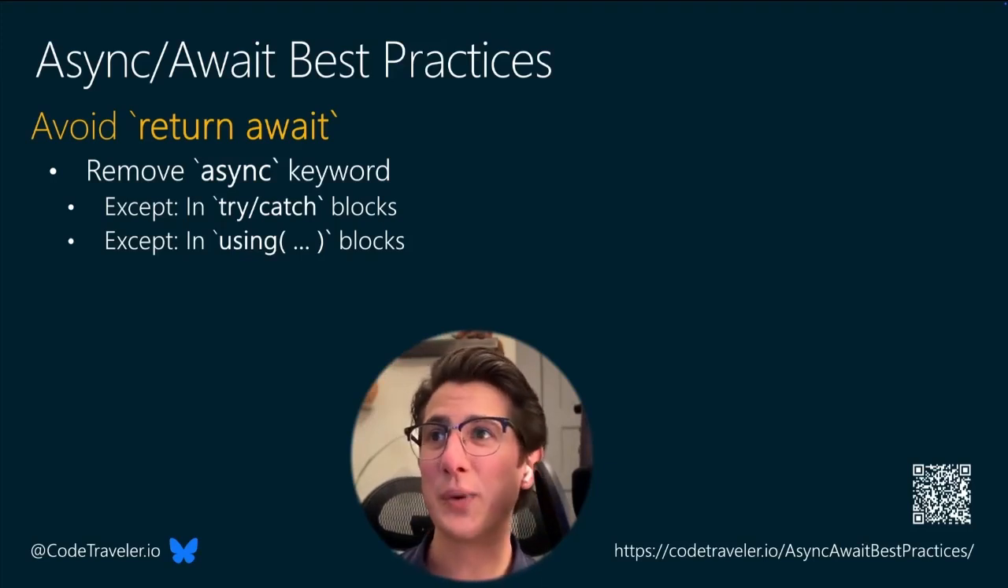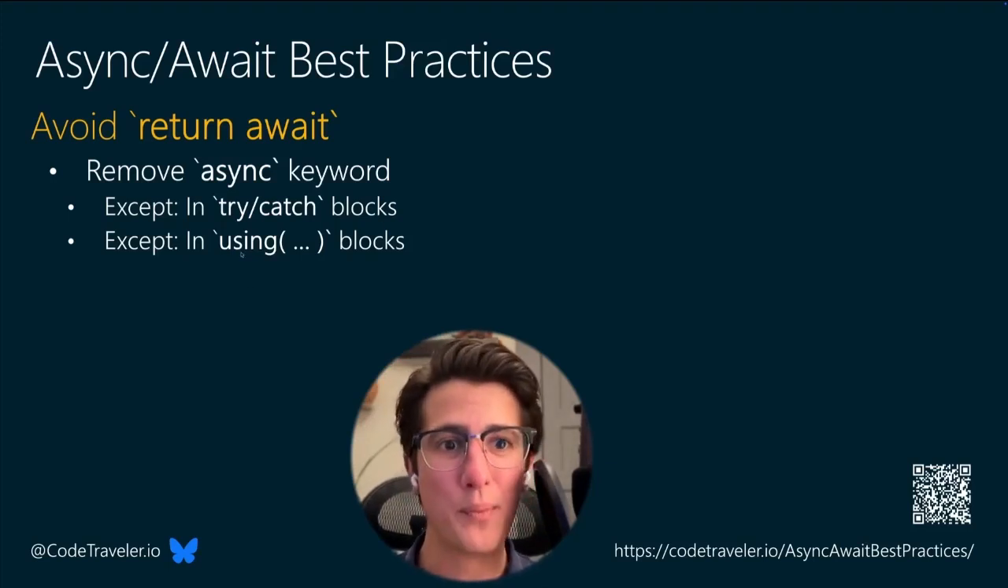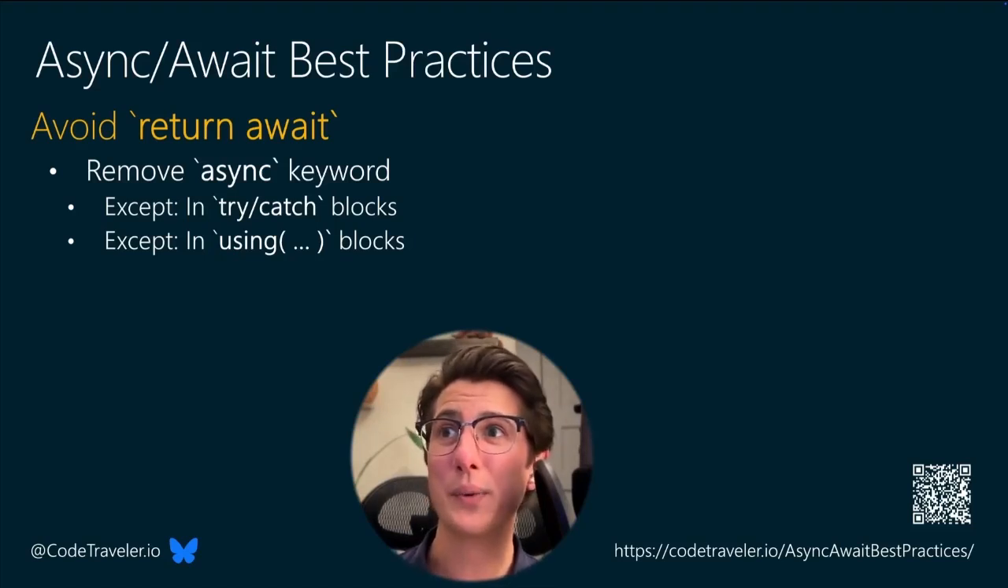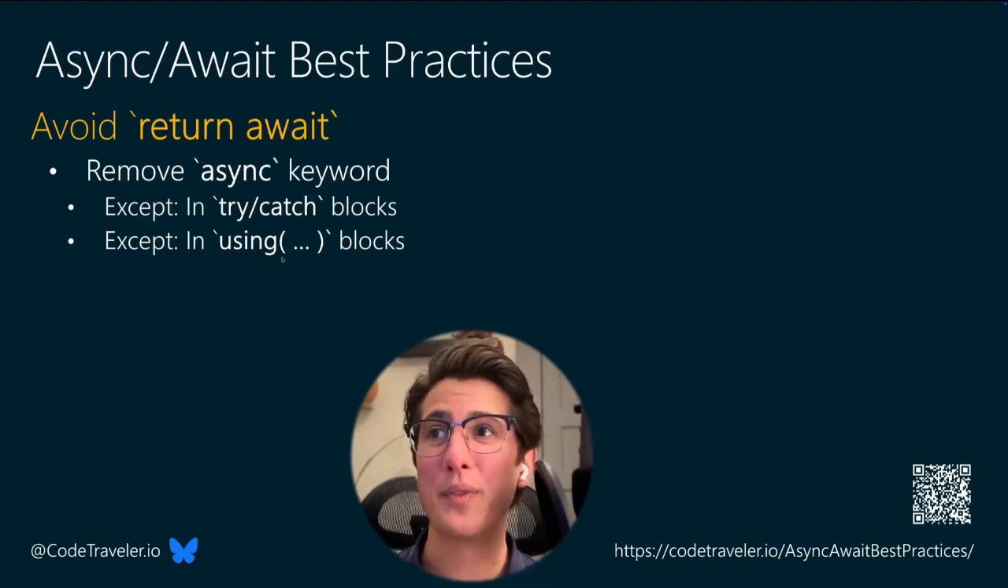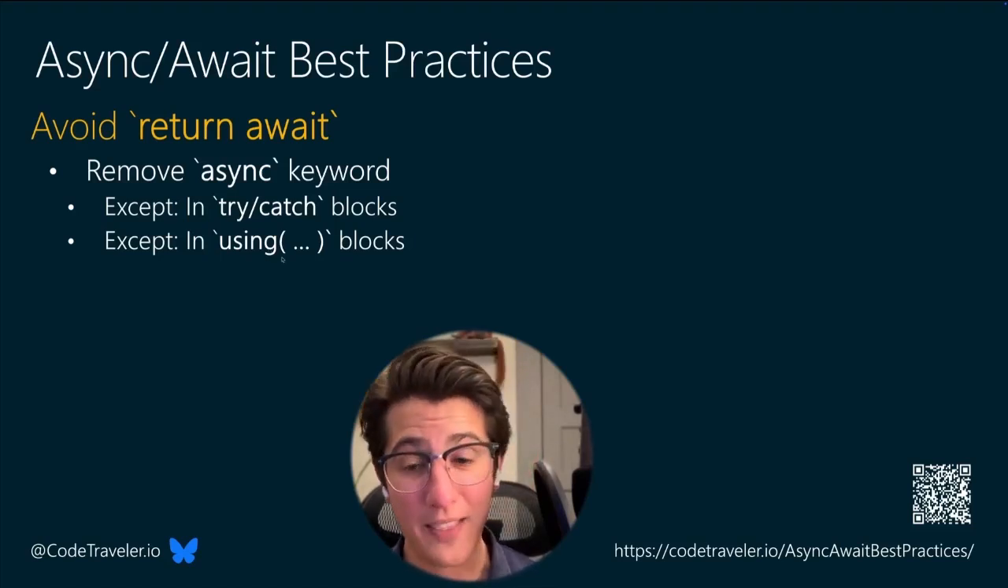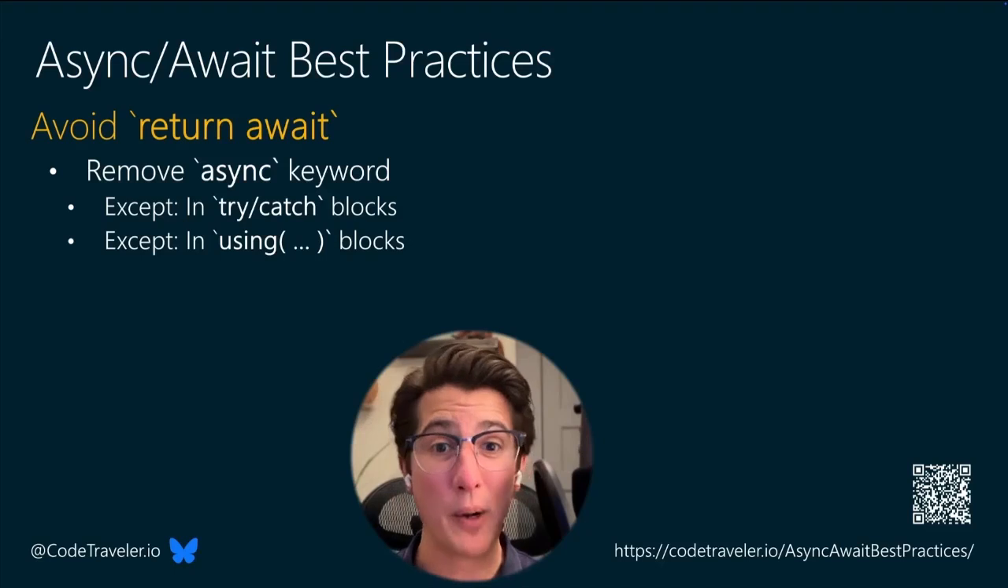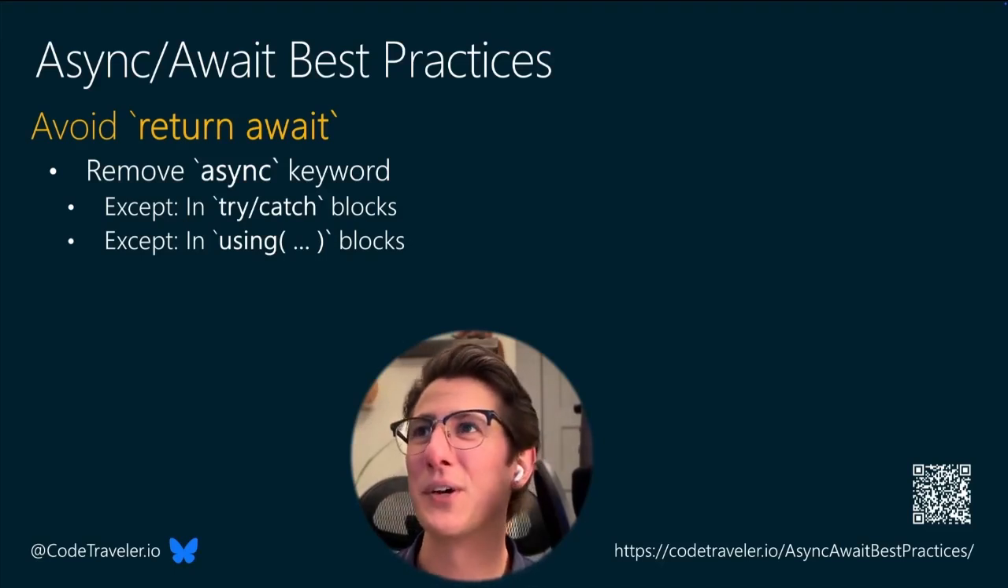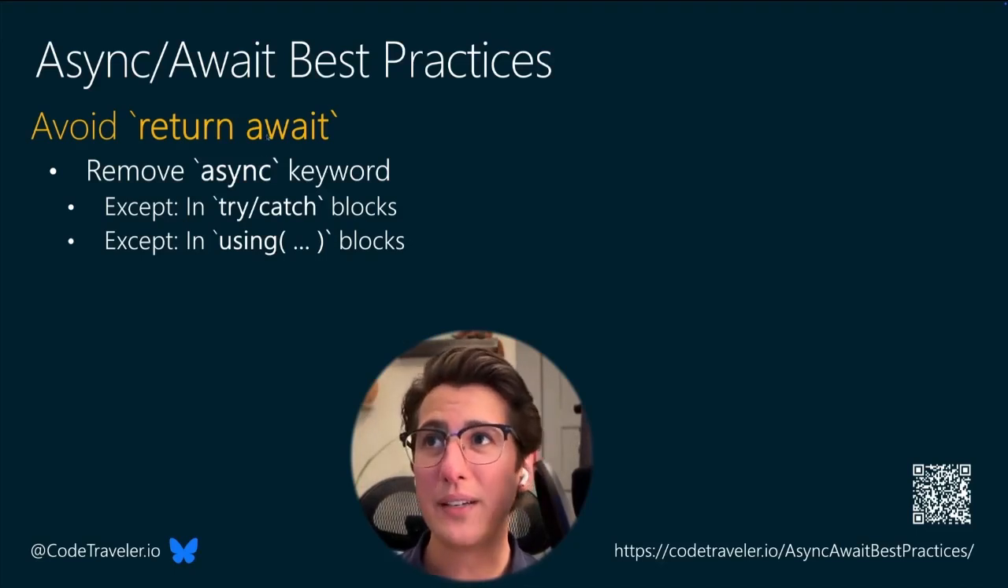Again, in a situation like that, we still want to keep return await, because if we return the task, just like with the try catch, if we return a task from a using block, well, then the object is going to be disposed. And if we needed that object, you're going to see weird object disposed exceptions in your code. So avoid return await where you can.